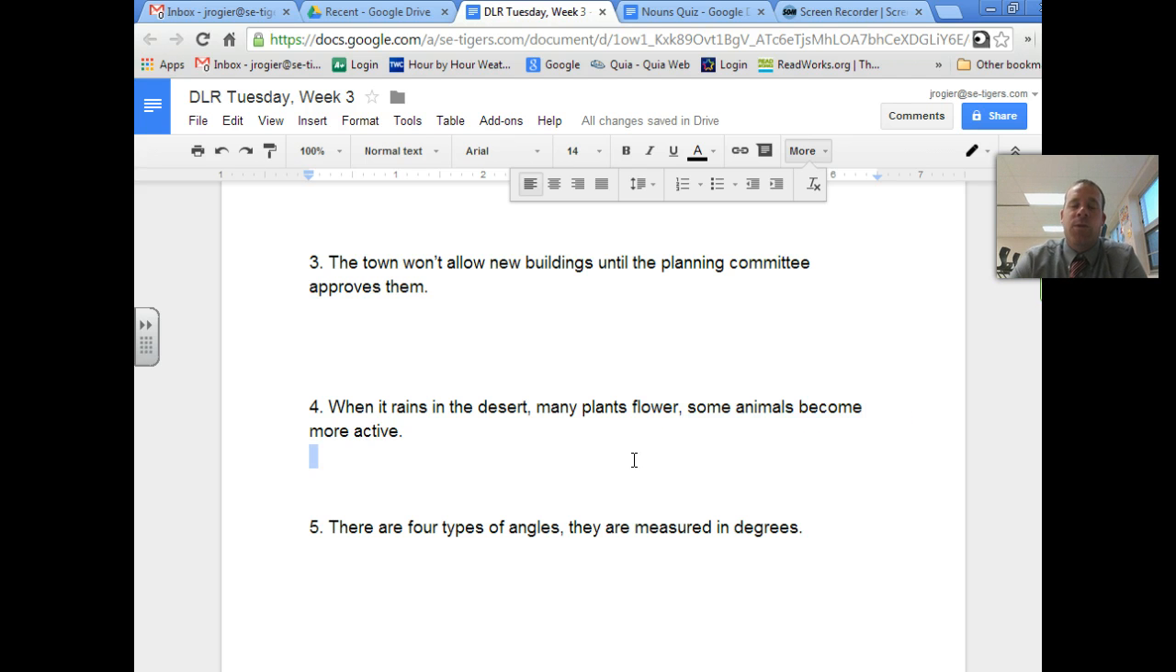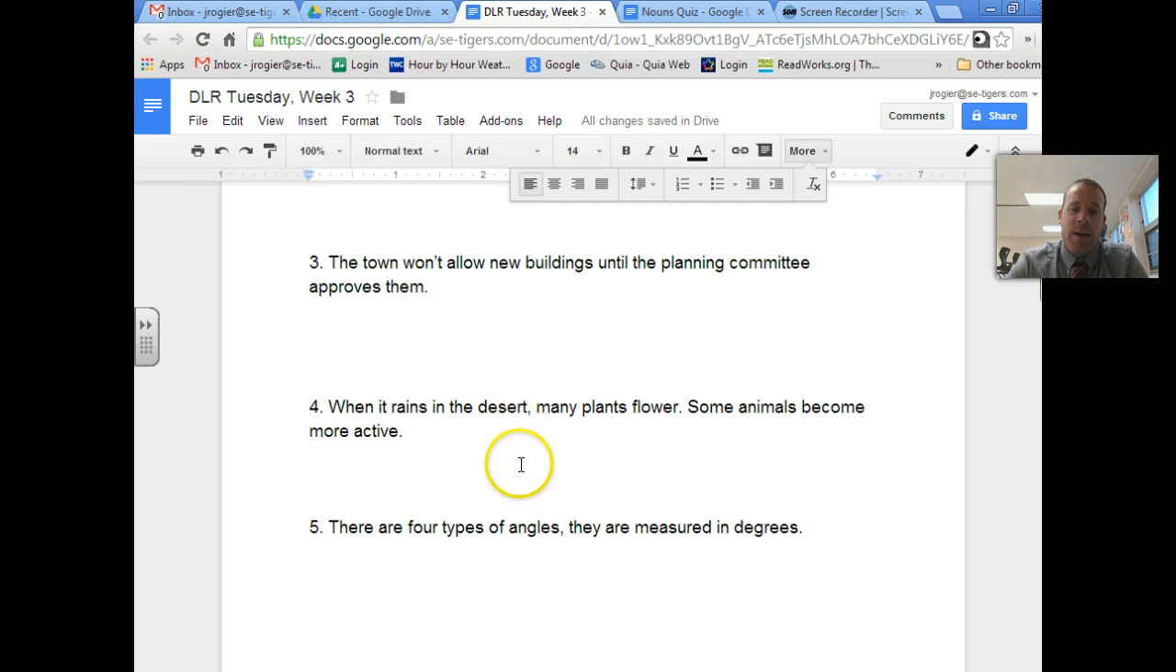Now there's a way you can do it to still make it one sentence, but what we'll work on now is just make it 2 sentences. When it rains in the desert, many plants flower. And then you go to your second sentence, some animals become more active.